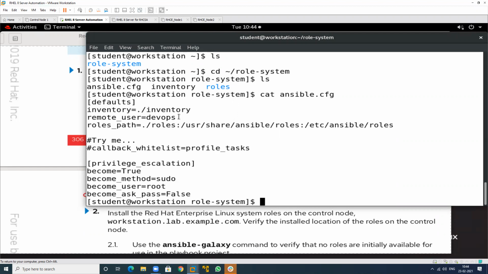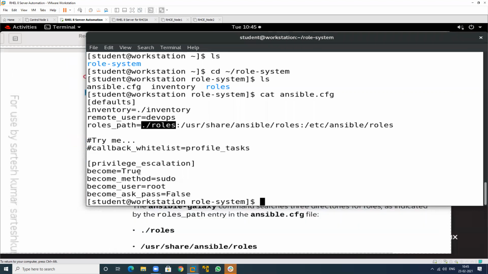Suppose you want to purchase a bike, where will you go? To a bike shop. And if you want to purchase some clothes, where will you go? To a cloth shop. So this is the location. Location means path, where it will be available. So it will search this role structure. Ansible searches for the particular handler, particular task, particular variable in which location? A predefined location, where it will search automatically. If not available, then the task will be interrupted.